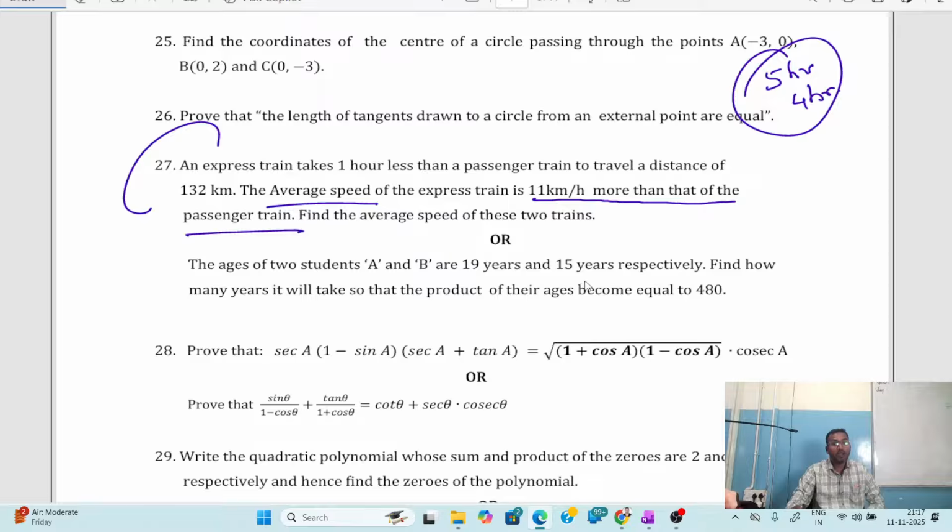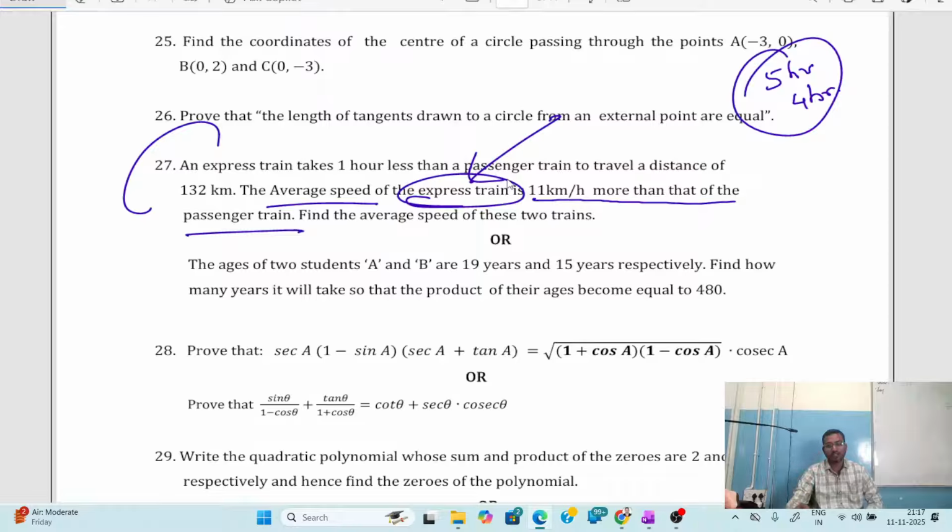It means, if it was only the average speed between two trains, then we would take the speed of the express train plus the speed of the passenger train, divided by 2. But here they are not telling that. The average speed of the express train, they are giving the value of the express train only. If they had said average speed of the trains, then we have to take both the trains.